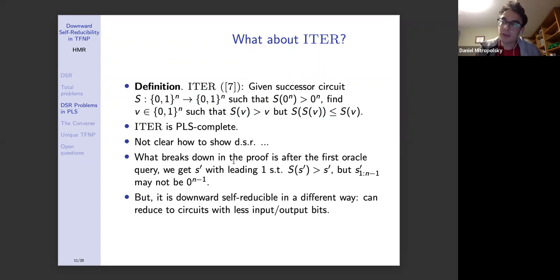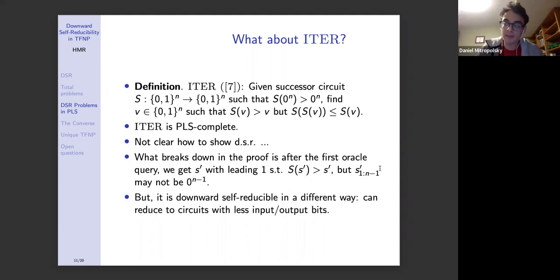But despite our attempts, it is not clear how to show that this problem is DSR in the way I previously defined. Why not? Well, what breaks down in the proof, if you try to do the same proof, is that after the first oracle query on the first half of the domain, if you got a false solution, what did that mean? It meant that we got an S prime with a leading 1, such that S applied to S prime is greater than S prime. In other words, it's a source in the second half of the input strings, and that's great.